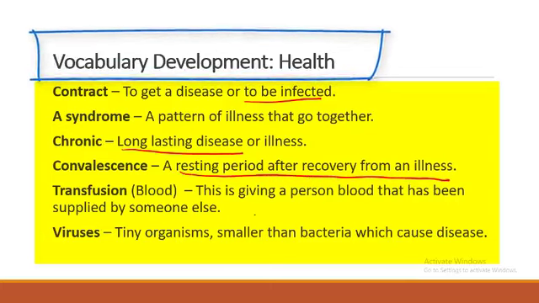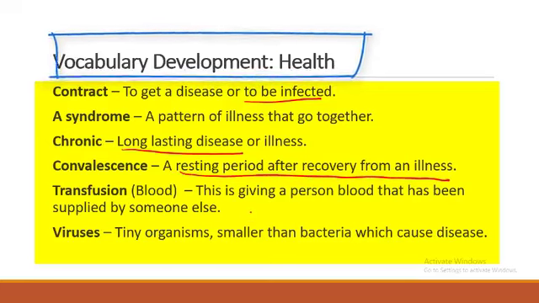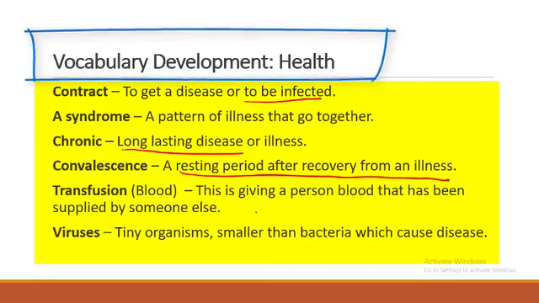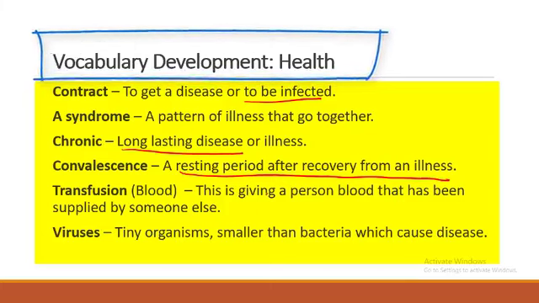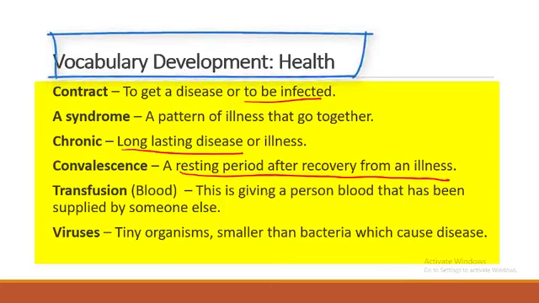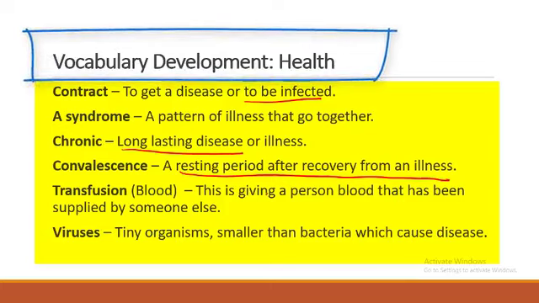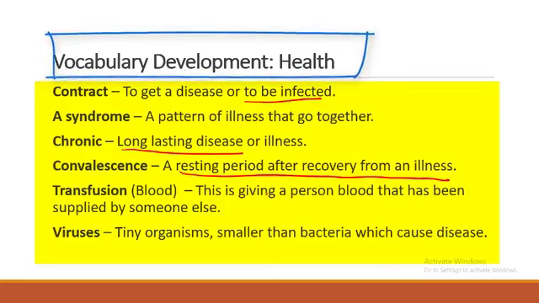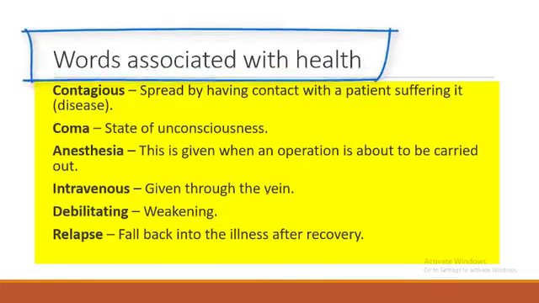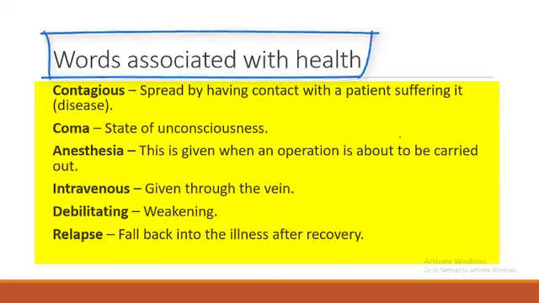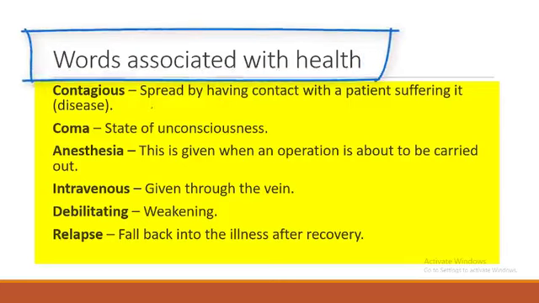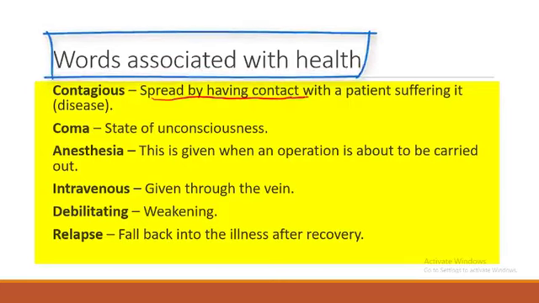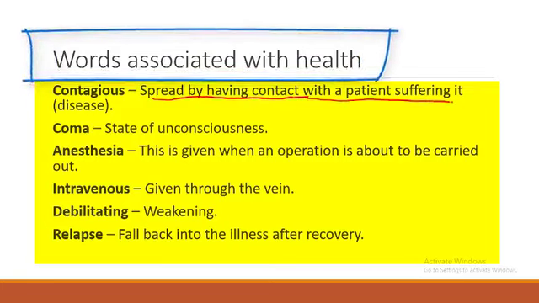Then we also have transfusion. Transfusion simply means to give blood to somebody in need. Then we have viruses. A virus is a minute organism that cannot be seen with the naked eye, only under the microscope. Then we have contagious diseases. It simply means these are diseases that you get infected by having a contact. So the spread of contagious diseases is by having contact with a patient suffering from the disease.